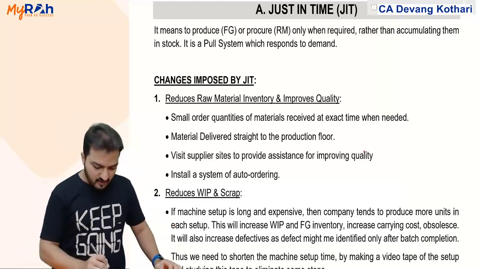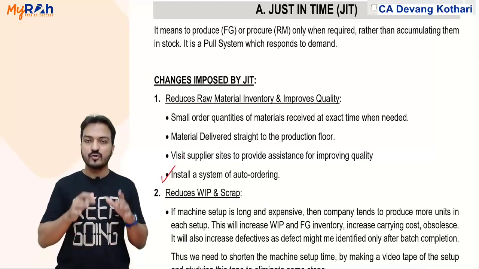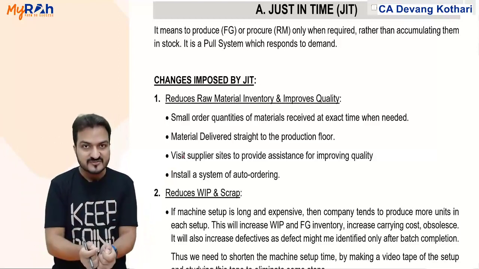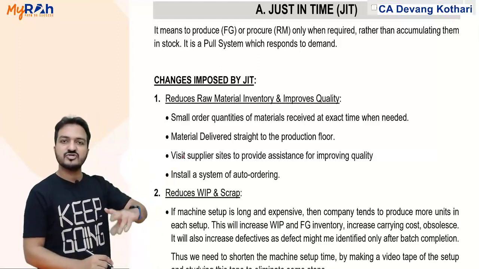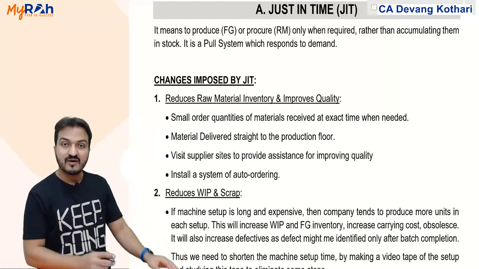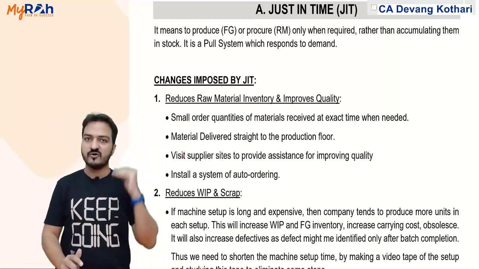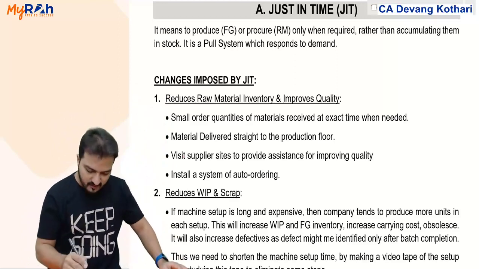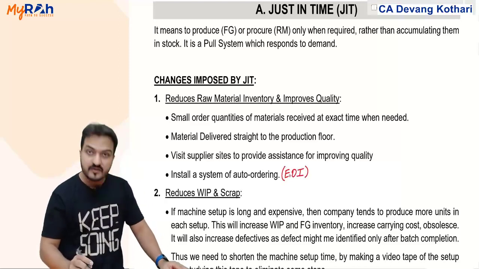Plus, we can also set up a system of automatic ordering, that whenever a new customer order is fed into the system, my system will automatically make a purchase order to the supplier system. My software will automatically make a purchase order to the supplier software. Maybe in your intermediate level you might have learned something called EDI, electronic data interchange.